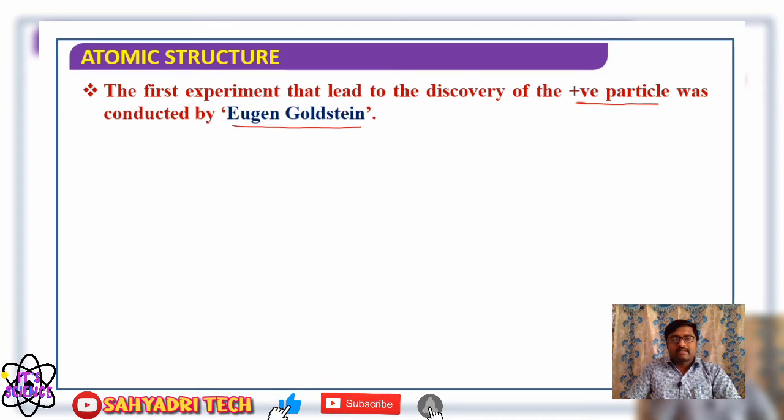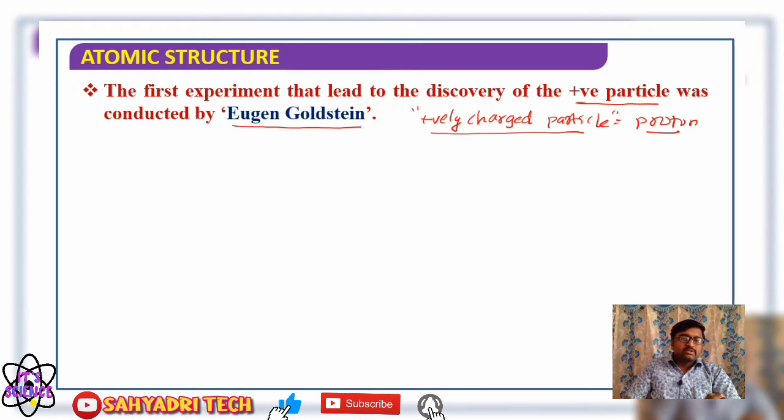The first experiment that led to the discovery of a positively charged particle was conducted by Eugen Goldstein. These positively charged particles were later called protons; earlier they were simply considered positively charged particles. So this discovery began with an experiment conducted by a scientist called Eugen Goldstein. What did he think of? He used the basis of the discovery of the electron.